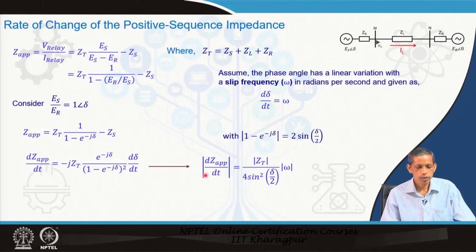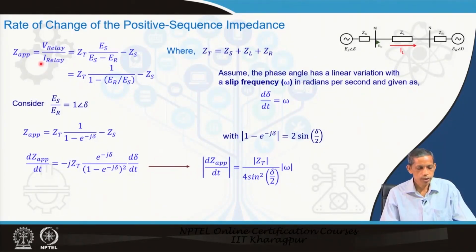And then if we simplify this, the magnitude of dz by dt becomes equal to the magnitude of Z T, where Z T is the total impedance of the system, upon 4 sin square delta by 2, times omega, where omega is the slip frequency, and we consider it linear and fixed during a particular swing situation. And with the algebraic manipulation, the magnitude of 1 minus e to the power minus j delta equals 2 sin delta by 2.